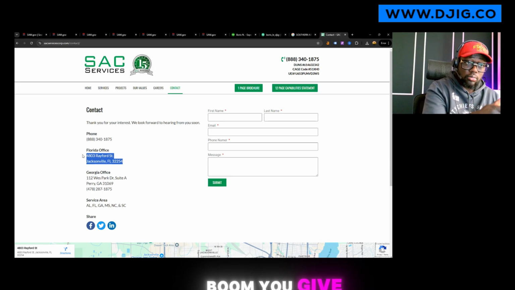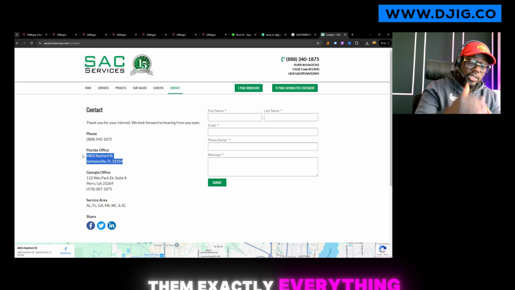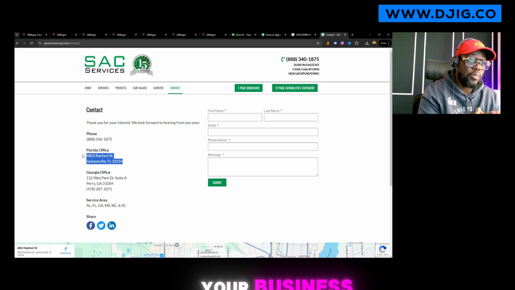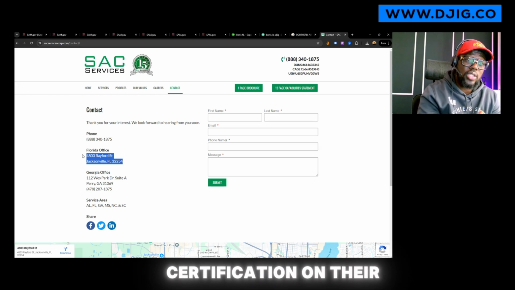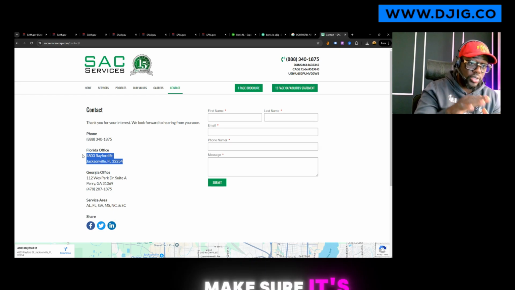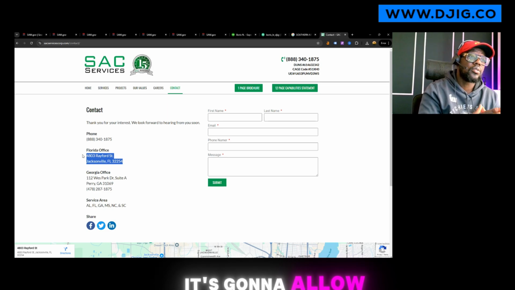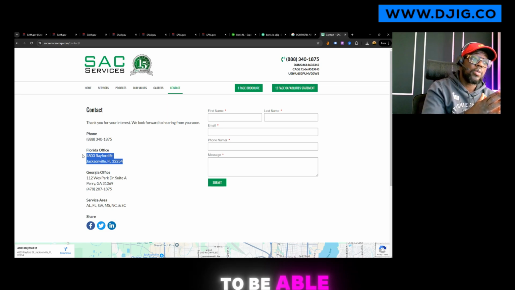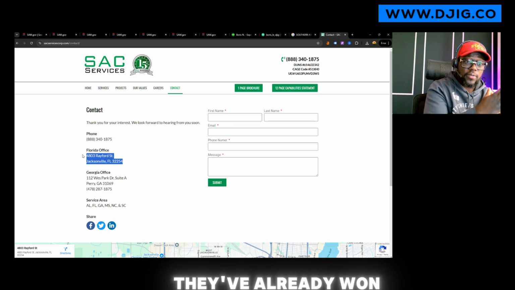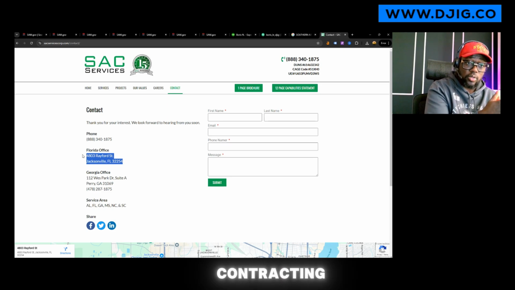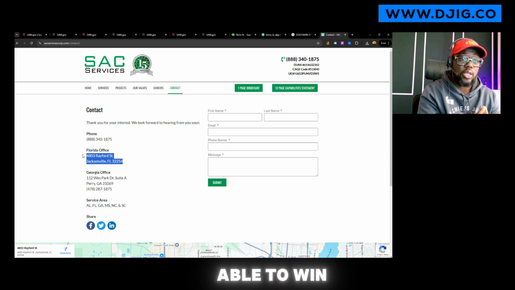One page, boom, you give it to them. It tells them exactly everything they need to know about your business, and make sure you have your certification on there. Any certification your business has, make sure it's on there. It's going to allow you to create a relationship, and because they've already won, they have past experience in government contracting. When you go, you're going to be able to win.